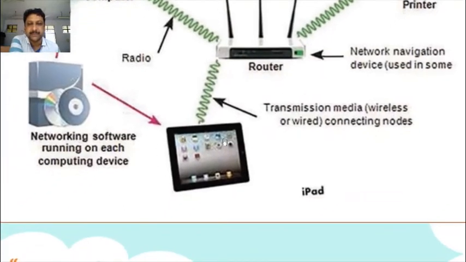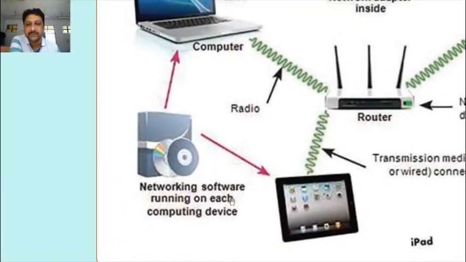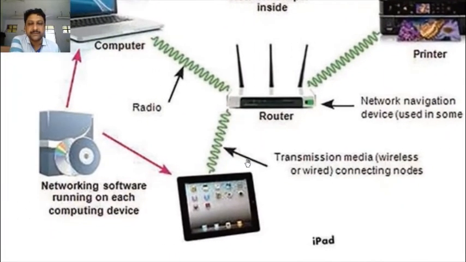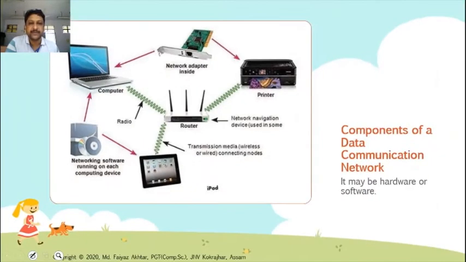See, this is an iPad. This is software. Networking software is needed to make a network. Sometimes these softwares are already available in our computer with the operating system. These are the components of a data communication network. It may be hardware or software also.